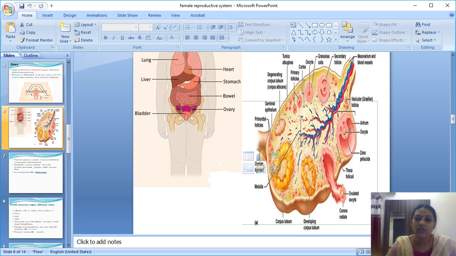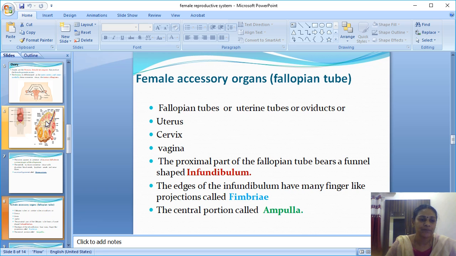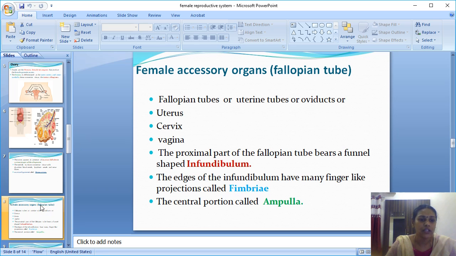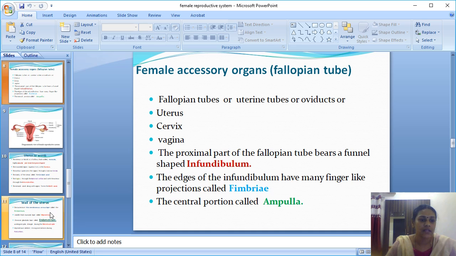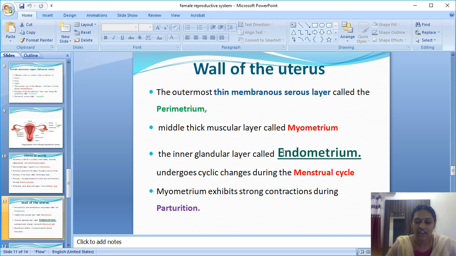Every month we get a new endometrium layer. Menstruation is nothing but the endometrial layer coming out, washing out as blood through the vagina.